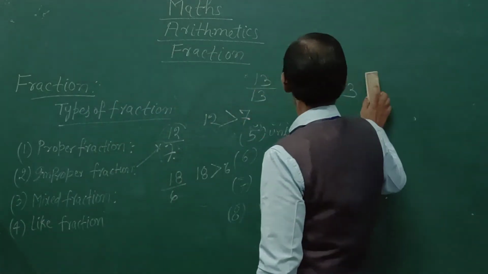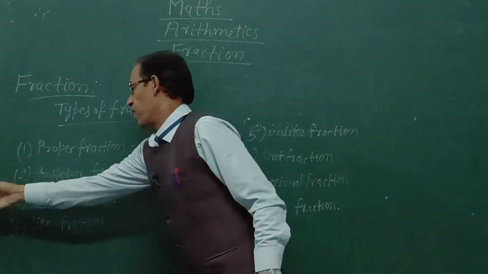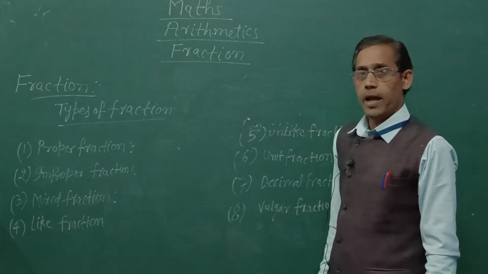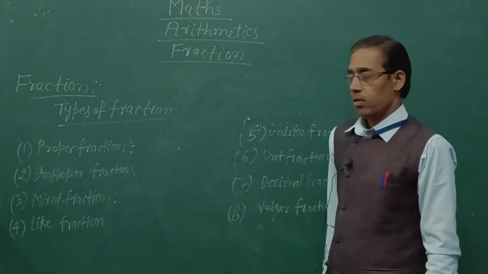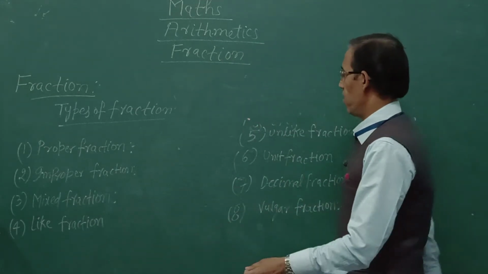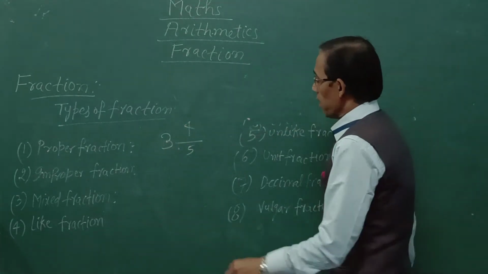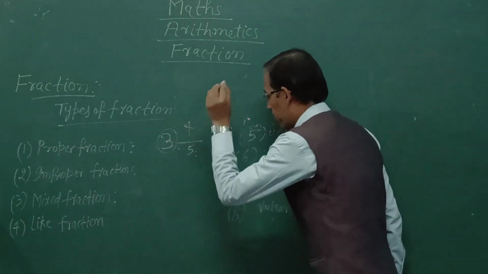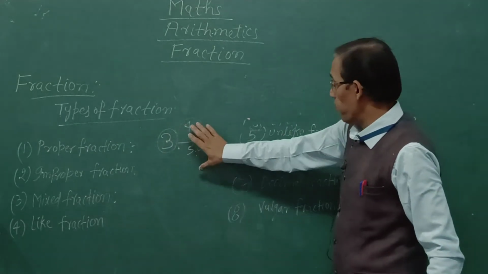Now, mixed fraction. A combination of whole number and proper fraction is called mixed fraction. Once again, a combination of whole number and proper fraction is called mixed fraction. Like 3, 4 upon 5. 3 is the whole number. Okay? Here 4 upon 5 is the proper fraction because in this fraction numerator is less than denominator. So this is proper fraction.